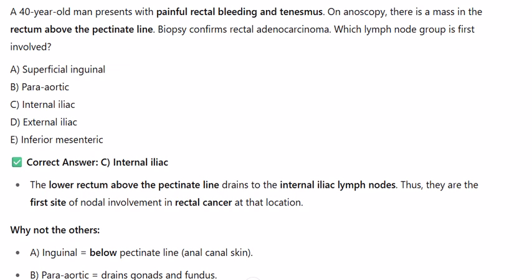A. Superficial inguinal, B. Para-aortic, C. Internal iliac, D. External iliac, E. Inferior mesenteric. Correct answer, C. Internal iliac. The lower rectum above the pectinate line drains to the internal iliac lymph nodes. Thus, they are the first site of nodal involvement in rectal cancer at that location.